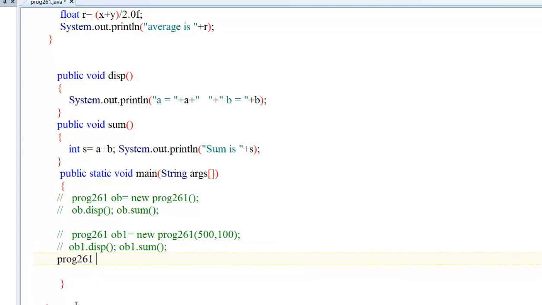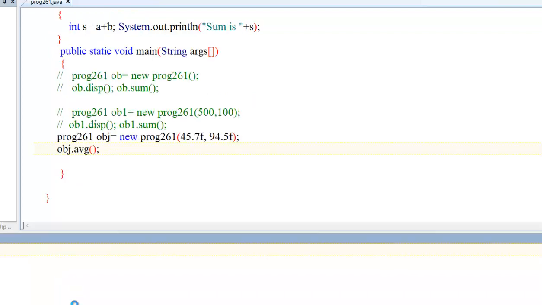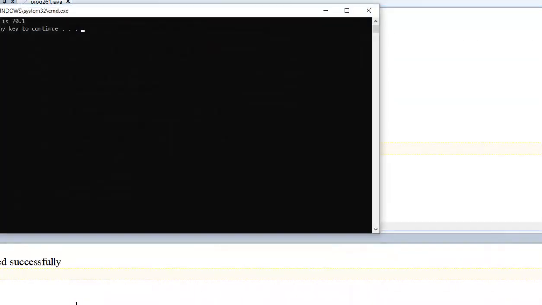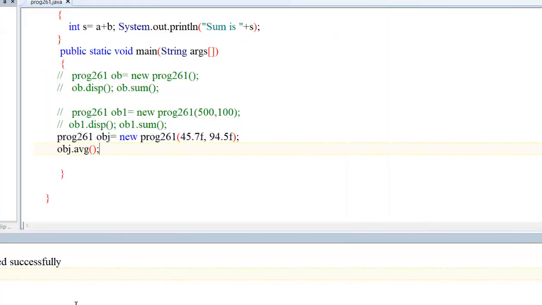Program261 object equal to new Program261 with some values, 45.7f, 94.5f. So what will I write? Object dot average. I will calculate the average here. Yes, we are getting the average 70.1. Simple, according to the parameter. See, according to the parameter.